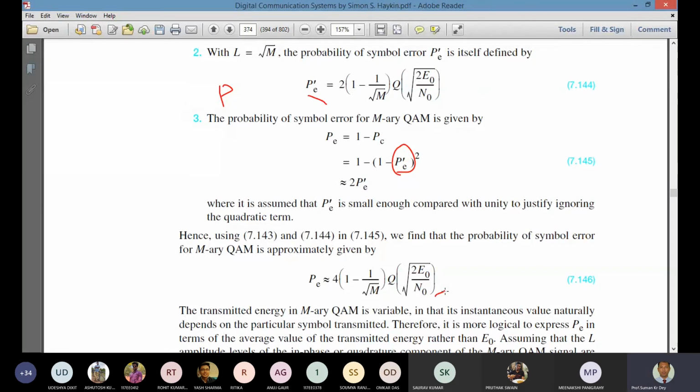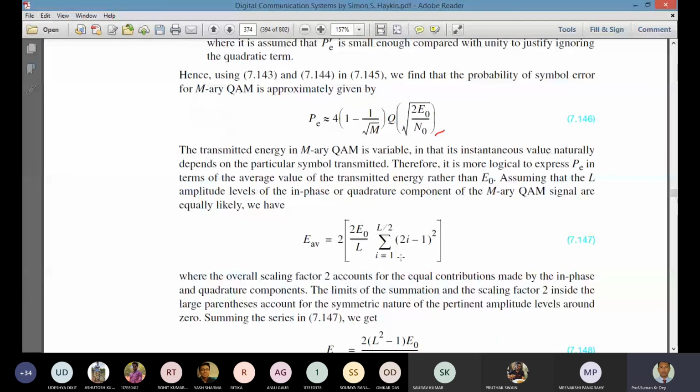And if we want to calculate the transmitted average power instead of the energy for a single symbol, it will be good to calculate the average power for the signals. To calculate the average power, we are doing this operation: we are adding all the values.